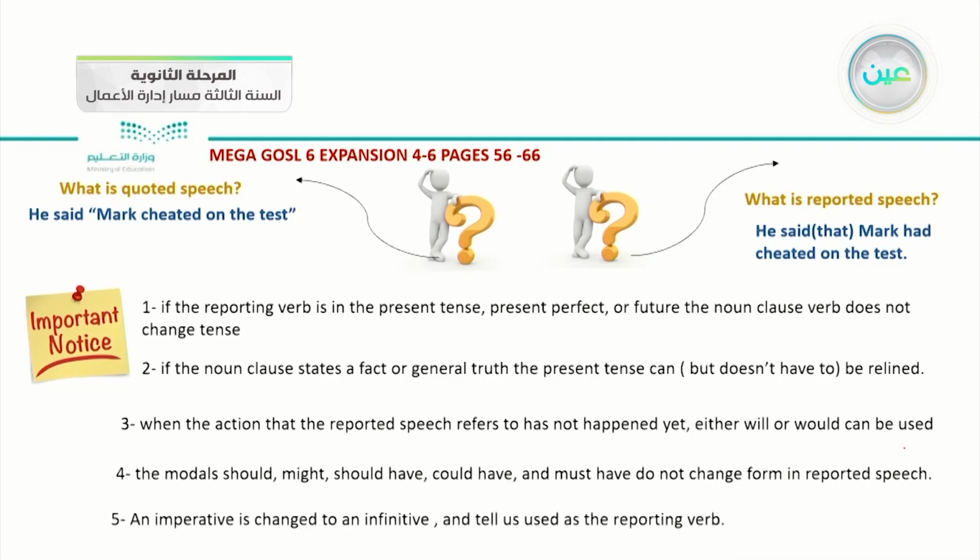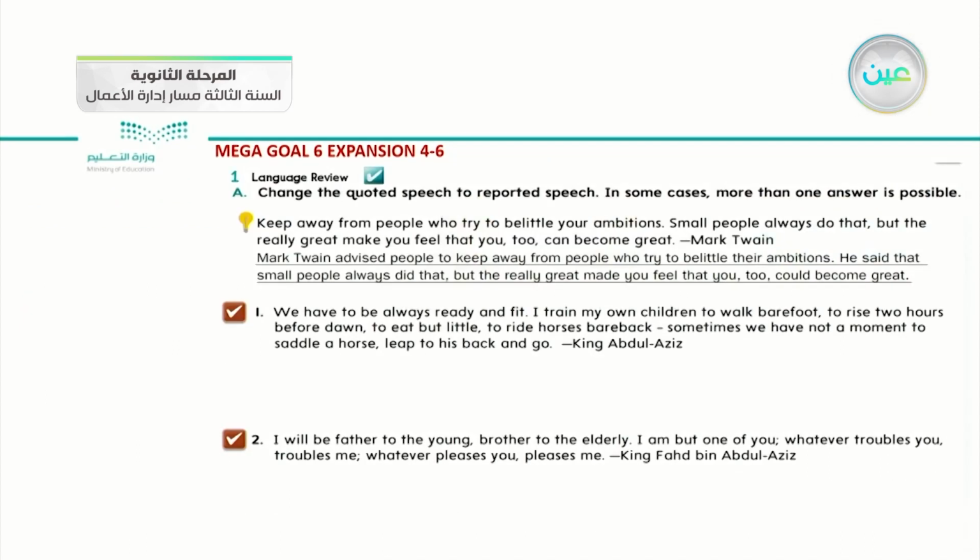And the last point about the exceptions of the rule for the sequence of the tense is that an imperative is changed to an infinitive and tell is used as the reporting verb. Okay, by the ending of this introduction about the difference between quoted speech and reported speech, I hope it makes sense to you. Now we will apply that inside this question.